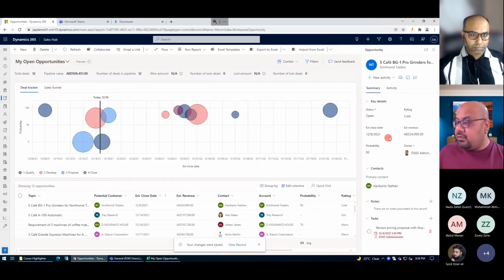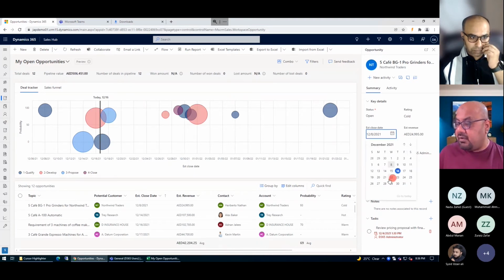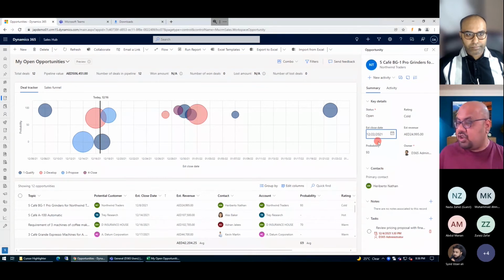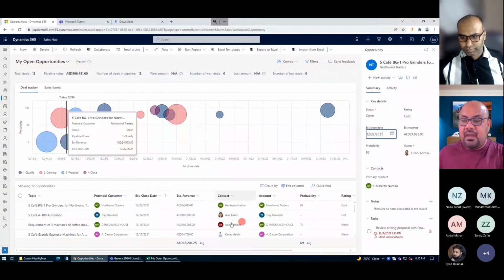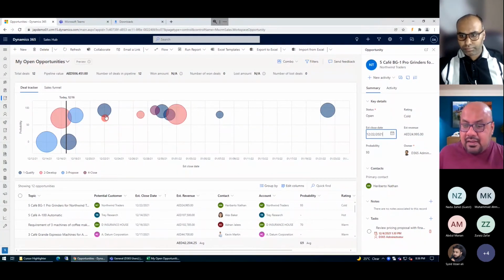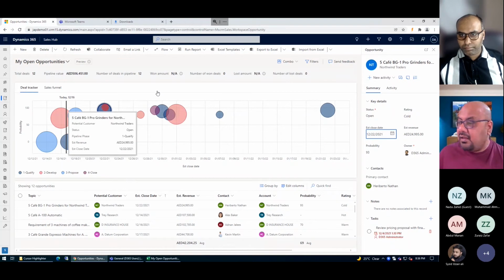Now what I need to do, as I know, this deal is not going to be closed in the past, I need to change the date and time factor. So on 20th, I am expecting to meet the person and I'm expecting that by 22nd I will be able to close my deal. So I'm just going to change it. And once I am done, now you can see my formulation is changed here. Now it is coming under my 22nd here. If I click here, it is showing me the same information. So that's part number one that you can see here.